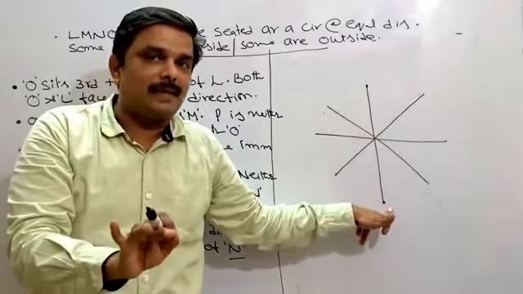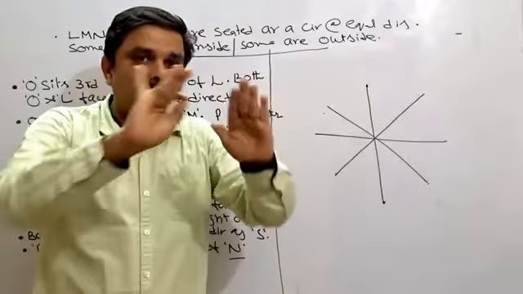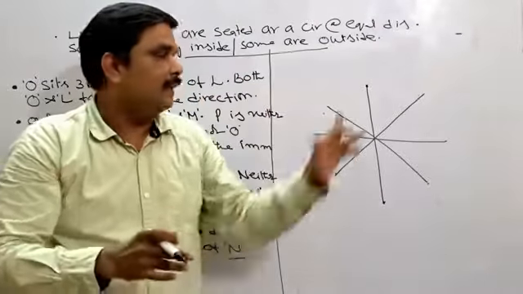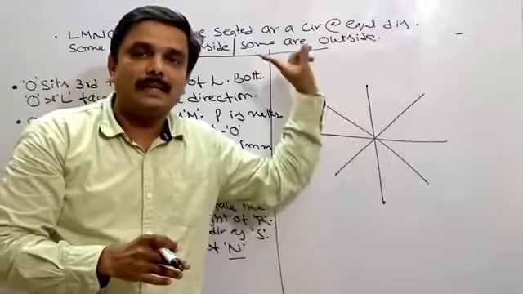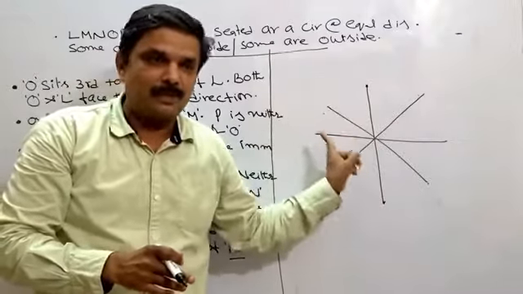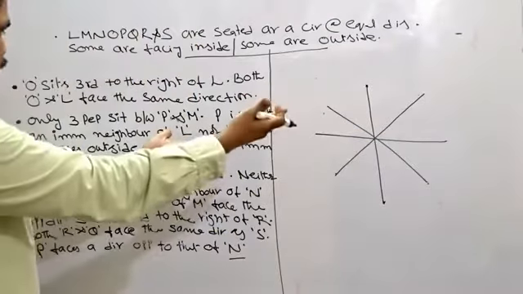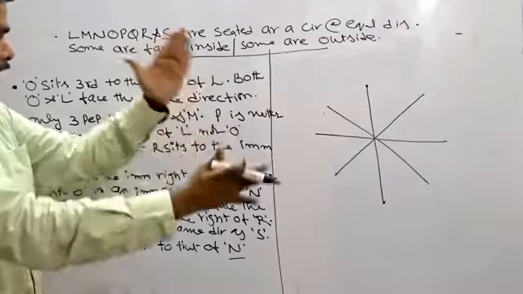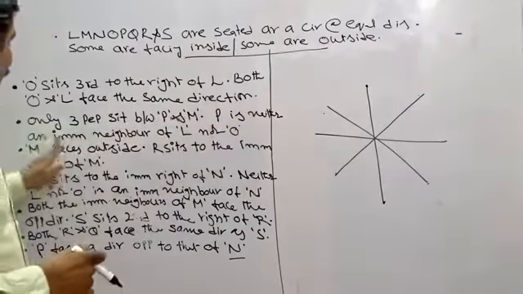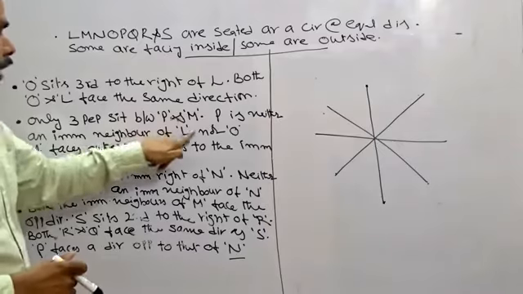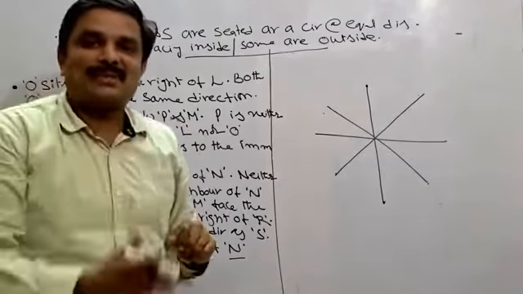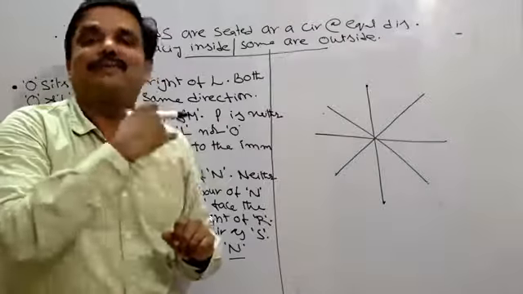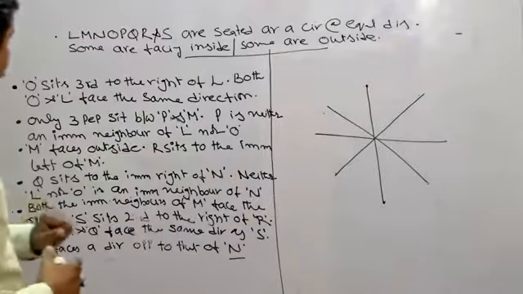Remember this one. Next, I cannot start with this one either, but only one thing I can say: P and M are in opposite places. Then P is neither an immediate neighbor of L nor O. Even I cannot start with this one. See, they give the questions in this way.